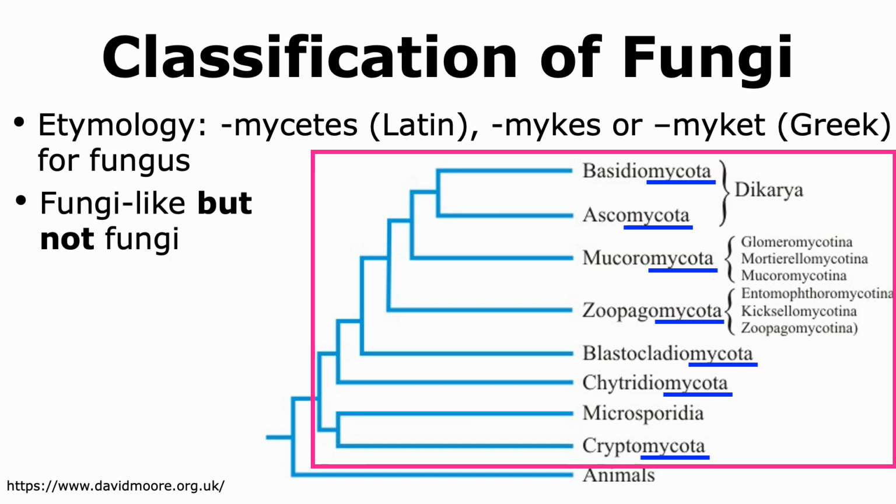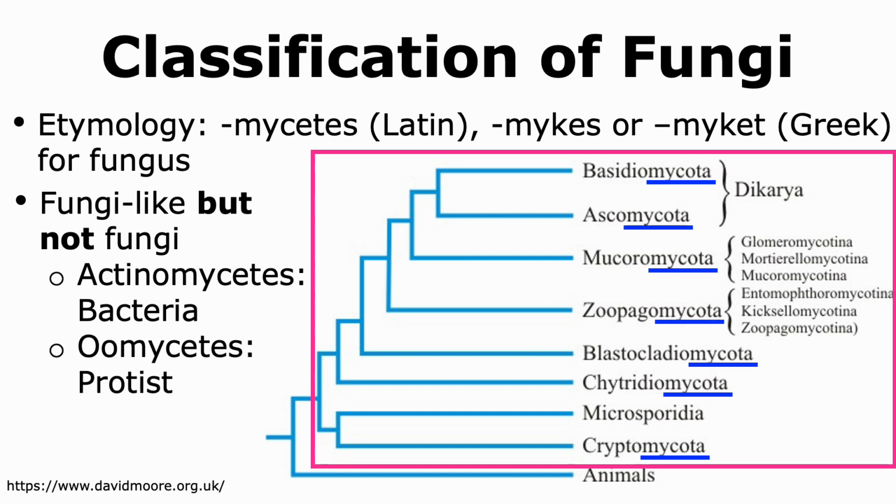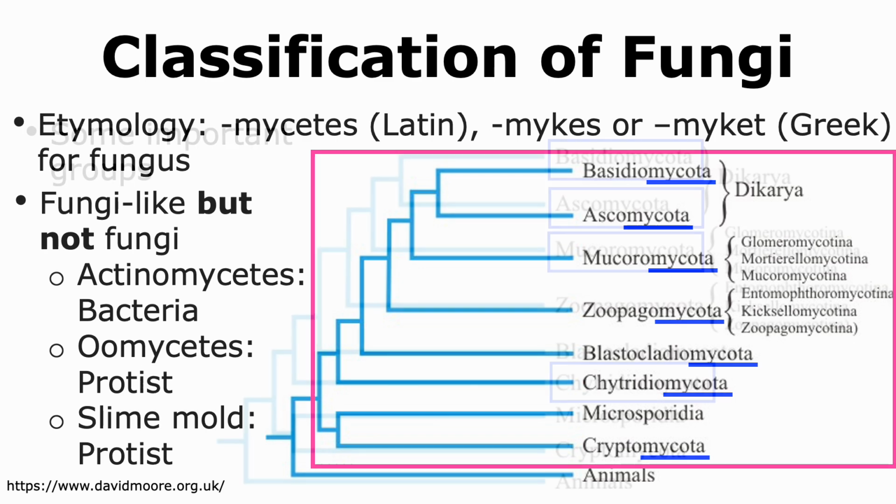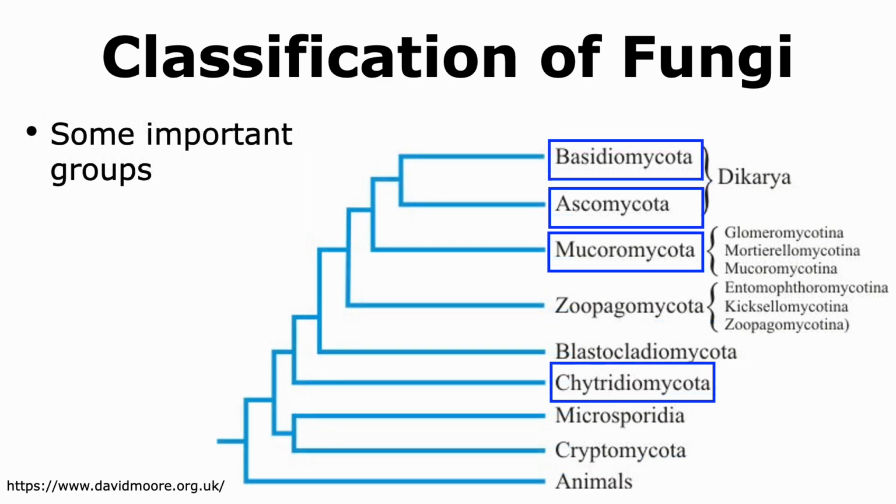Now, there are certain types of groups that do have the word mycetes or mycota in them and are fungi-like, but they do not belong to the kingdom of fungi. These include actinomycetes, which are actually bacteria and hence are prokaryotes, oomycetes, which are protists, and slime molds, which are also protists. In this talk, we will look at the members that belong to the groups of Basidiomycota, Ascomycota, Mucoromycota, and Chytridiomycota.